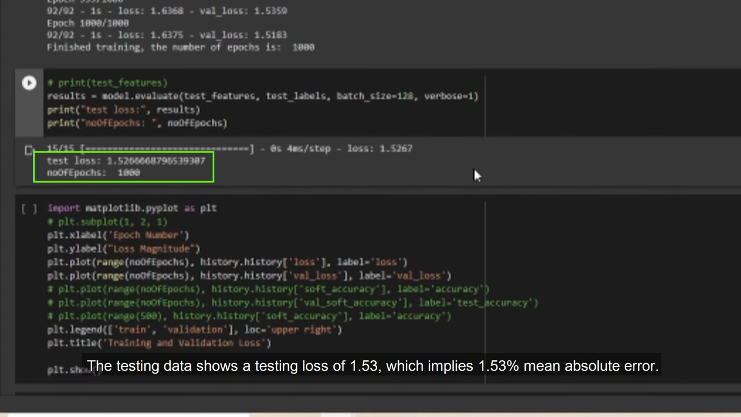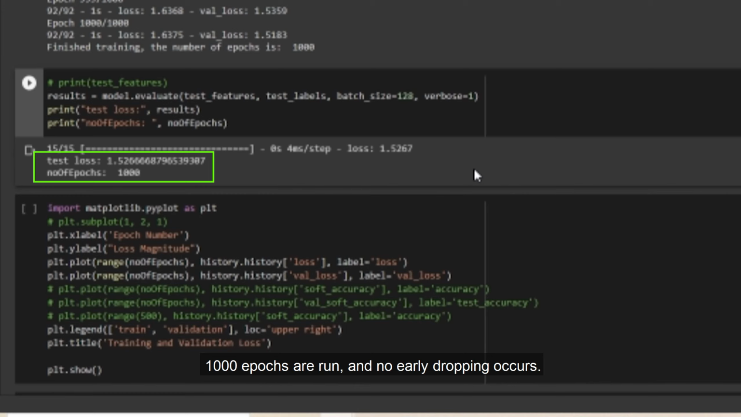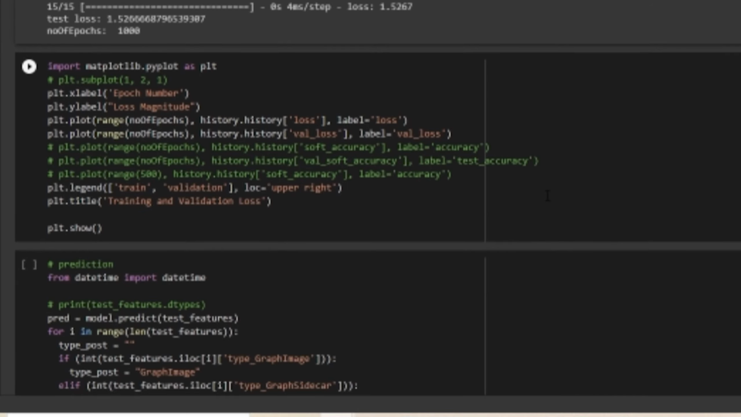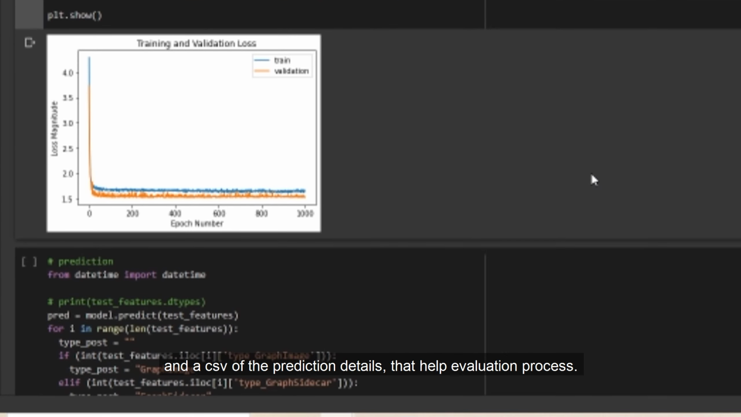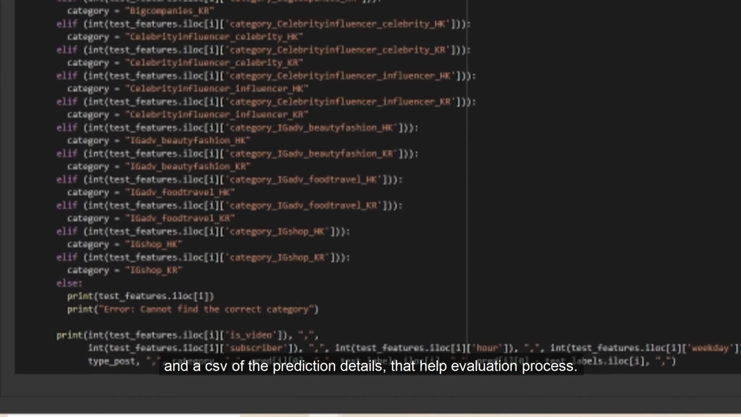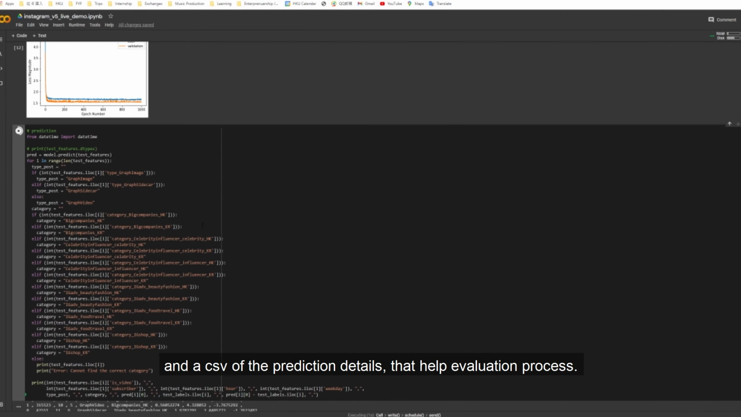The testing data shows a testing loss of 1.53, which implies 1.53% mean absolute error. 1,000 epochs are run, and no early dropping occurs. We can generate a training and validation loss graph for evaluation use, and a CSV of the prediction details that help the evaluation process.